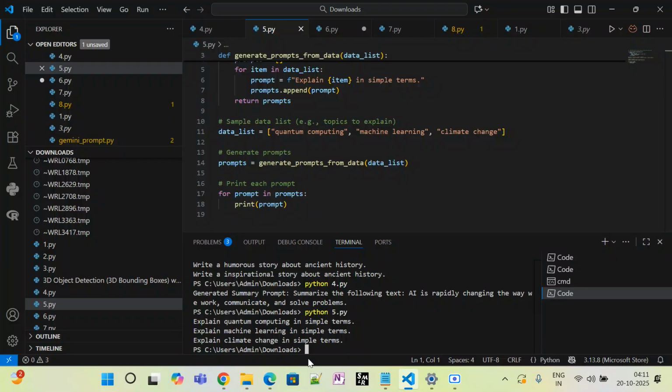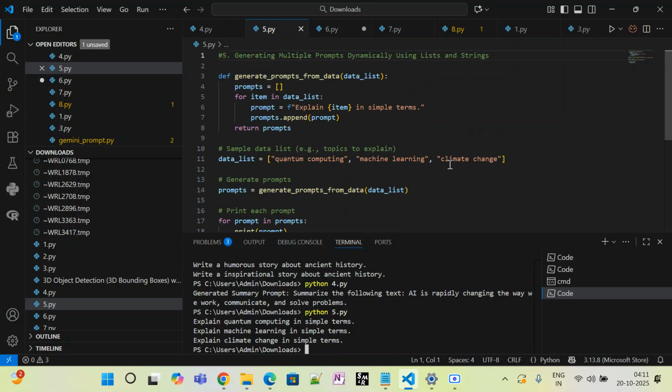Okay, so explain quantum computing in simple terms. So I have added here "explain this" in my string, which I mentioned, "explain the item list." Whatever item list I have given here, I'm asking to explain in simple terms. That is my prompt. Here it has given three topics: quantum computing, machine learning, and climate change. Right, this is how these prompts will work.